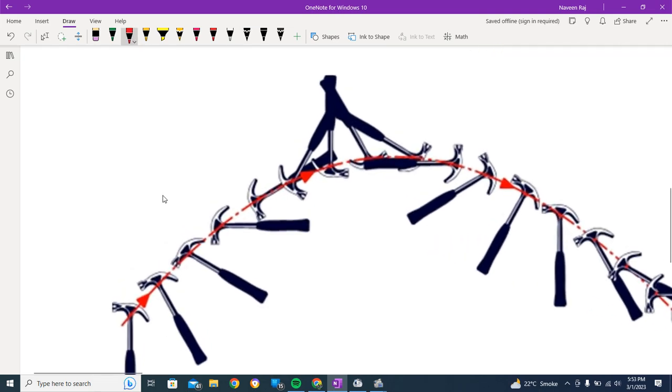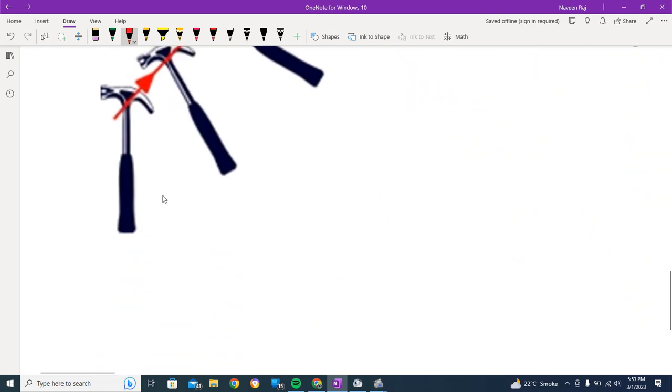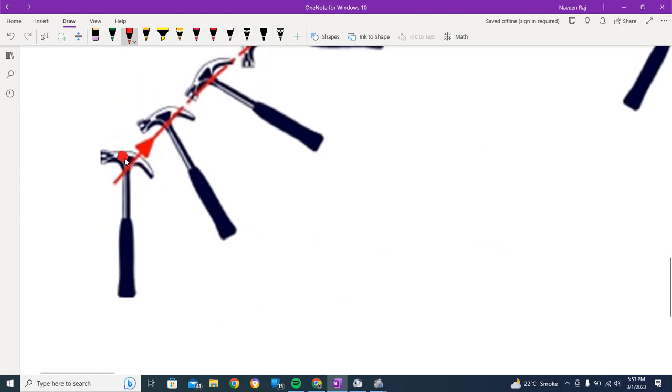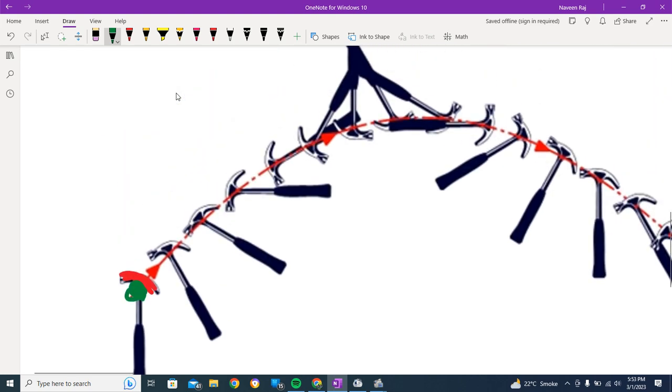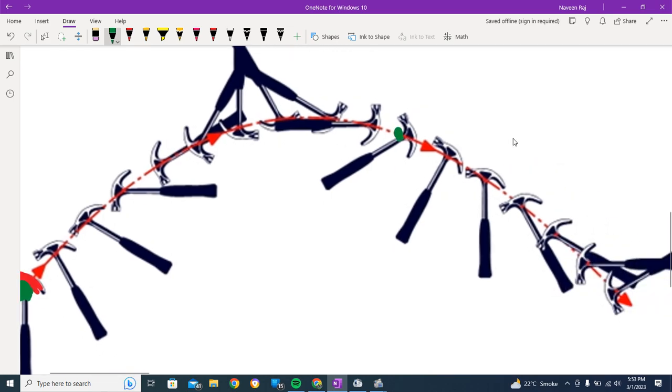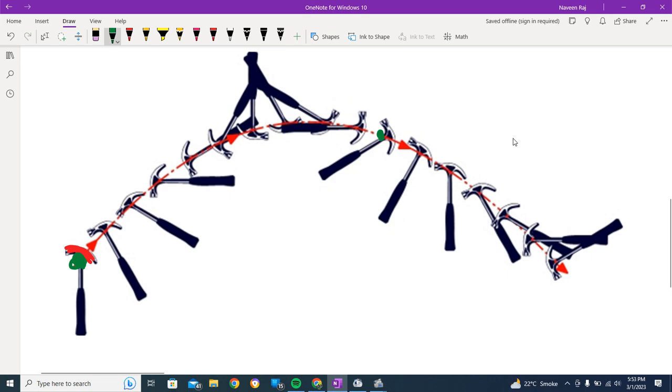Now I'm going to show you something over here. Remember that this is not the upper part of the handle. The center of gravity is not this. Let me mark it with a green point. This is the center of gravity. This part is the center of gravity. The red part is not. You can assume from this complete diagram that the upper part is of course not stable enough to stabilize the whole body. A few steps back, this one part, the handle part, is the center of gravity. It is the point through which the force of the body is acting, and this is a wonderful diagram to understand what I just said.